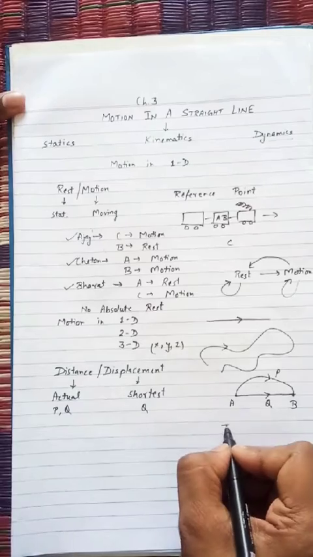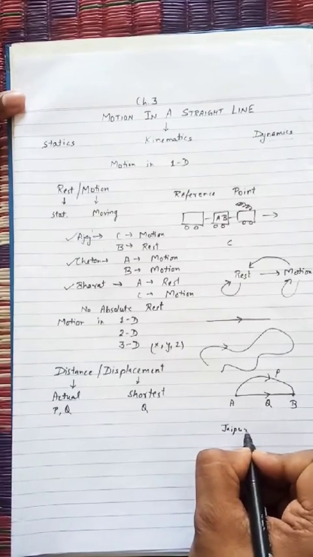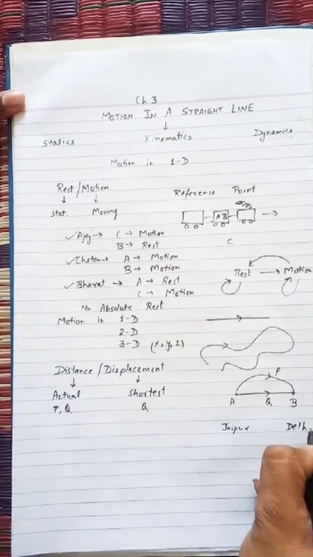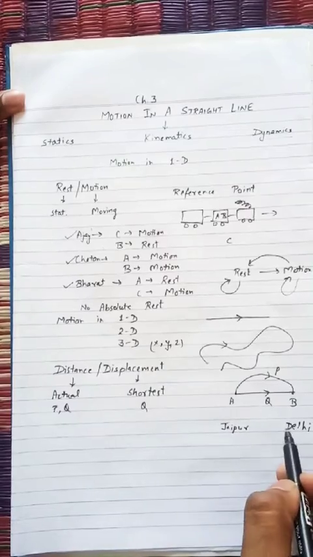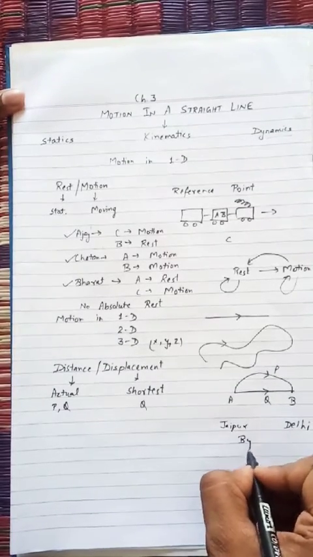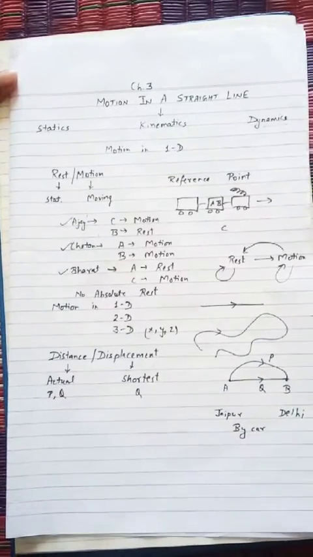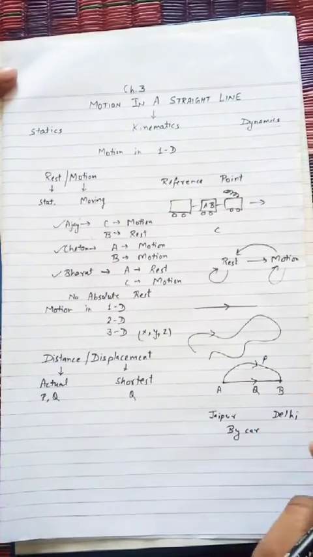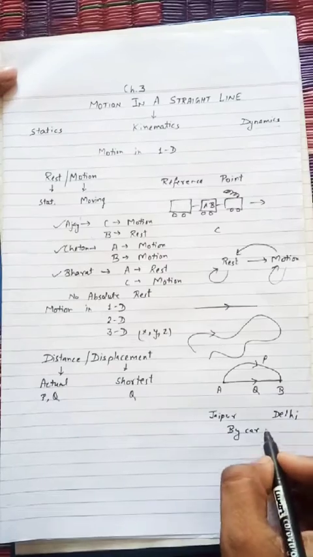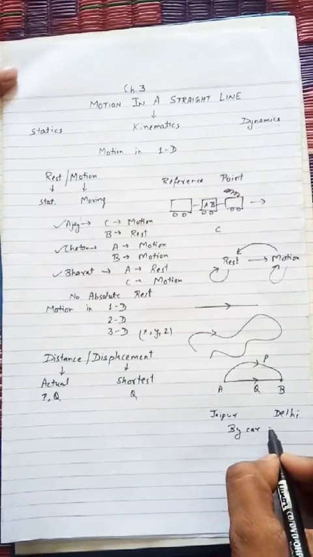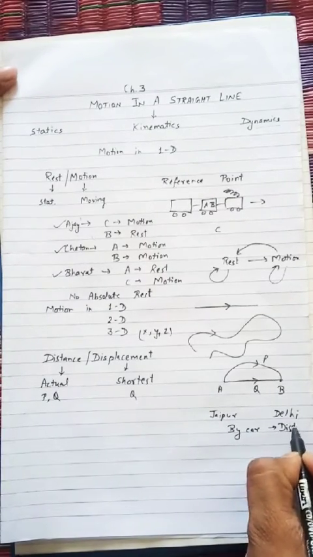Suppose this is Jaipur and this is Delhi. If a person is going from Jaipur to Delhi by car, then he may have to take many turns, he may have to cover flyovers, underpasses, bridges, etc. So if we go by car from Jaipur to Delhi, it will be considered as distance.